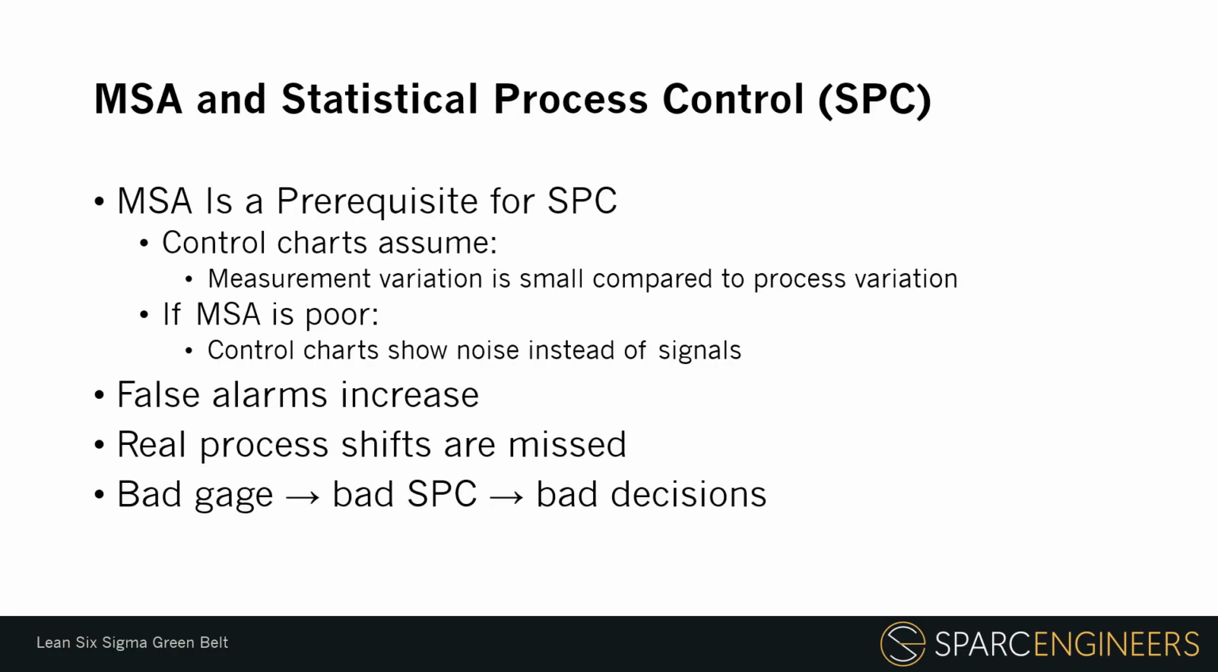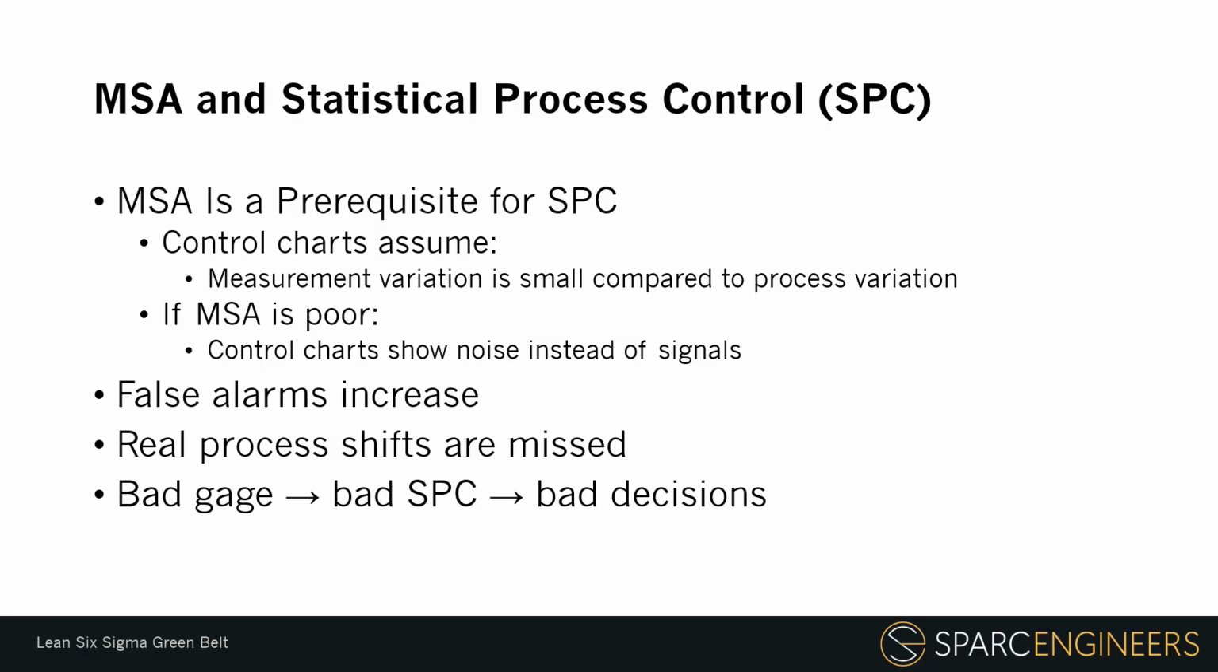False alarms may increase. The chart may appear to show special causes when the process itself has not actually changed. Real process shifts may be missed. If the measurement system is too noisy, a true process change may be hidden in the measurement variation. This leads to bad decisions. People may adjust the process unnecessarily, ignore real issues, or lose confidence in the control chart. A simple way to say this is, bad gauge, bad SPC, bad decisions.